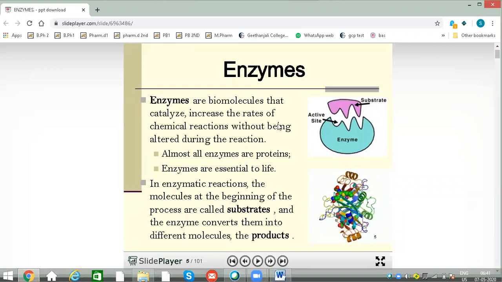And these enzymes are acting as a catalyst, which increases the rate of the chemical reaction. Here the substrates will be attaching to the enzyme at the active site, and this enzyme will be acting as a catalyst to convert the substrate to products. Here the important point is, after conversion of substrate to product, the enzymes will be reused. That means the structure of enzyme will not be changed during the process of catalysis.